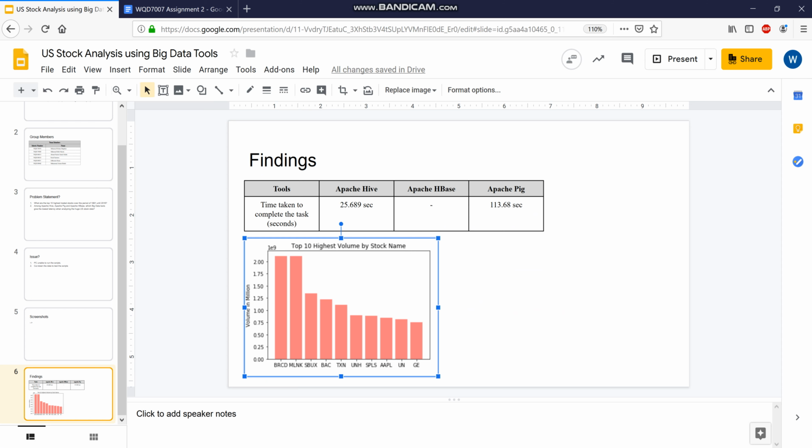Now, with the data we queried, we use a bar chart to show the top 10 highest volume by stock name, and this is the output.